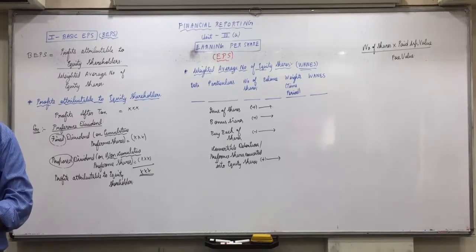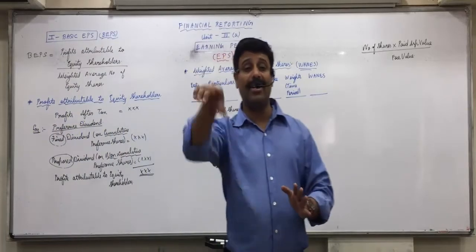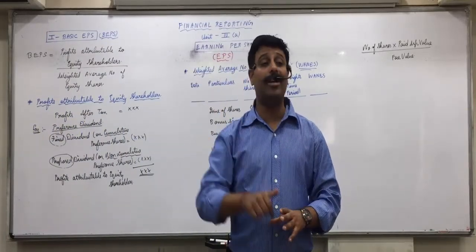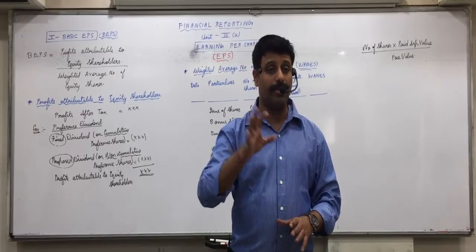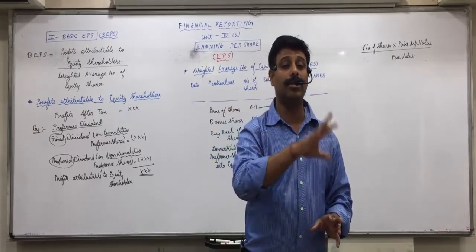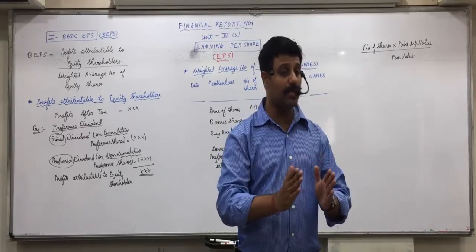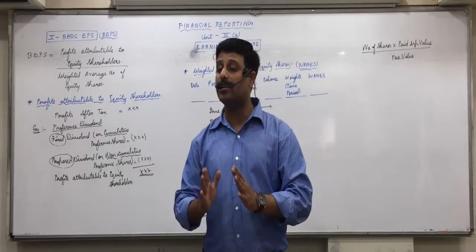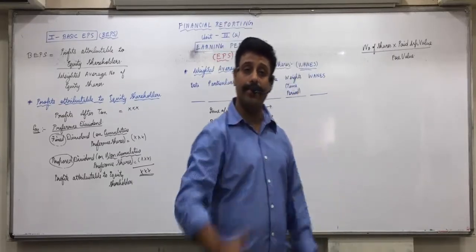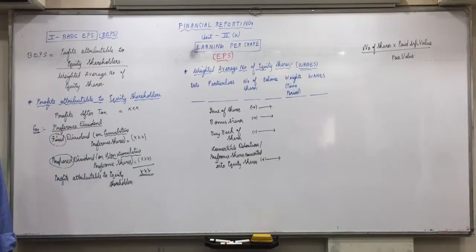30,000 shares of 7 each means what is the total share capital? 2,10,000. If they were 10 rupees shares, then they would be equivalent to how many number of shares? 21,000. So instead of 30,000 shares, we will take 21,000 shares. Means we will take both the shares with the same face value, considering as if they are of the same face value, and you will adjust the number of shares accordingly. Did you understand this?